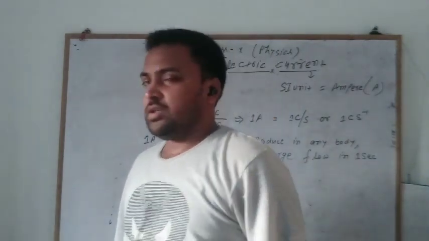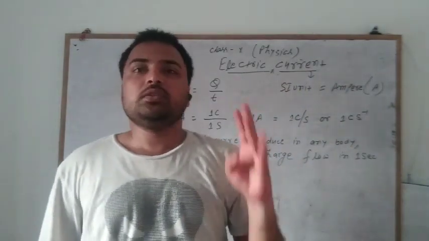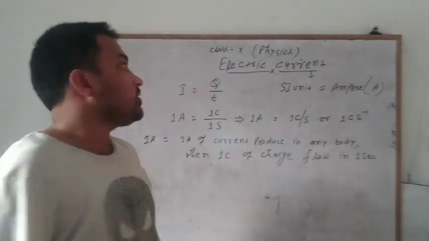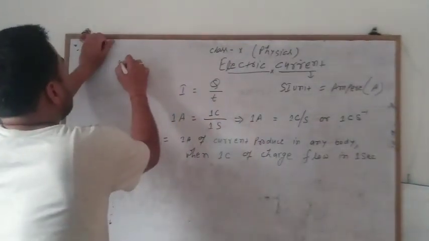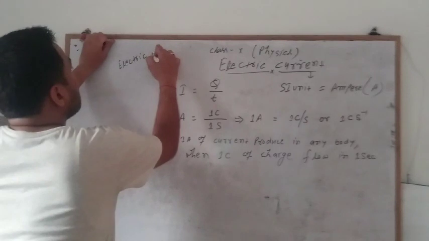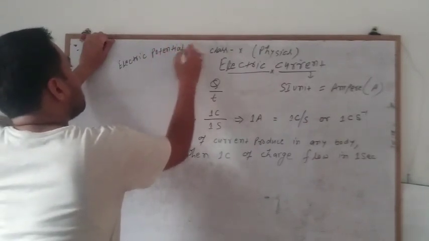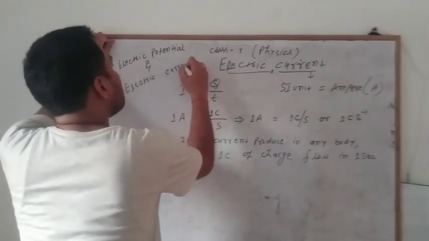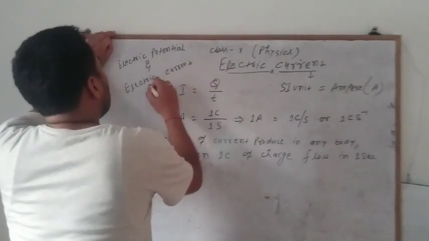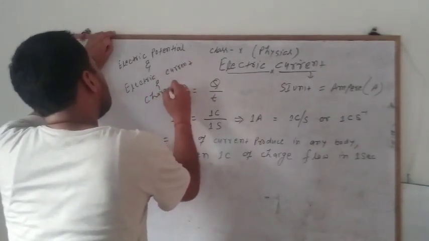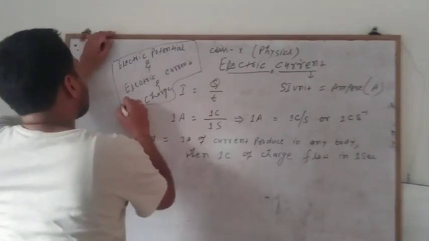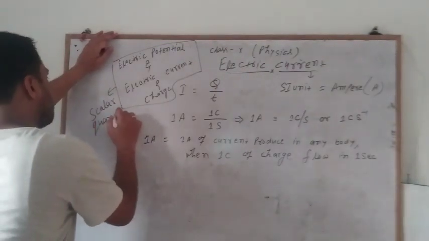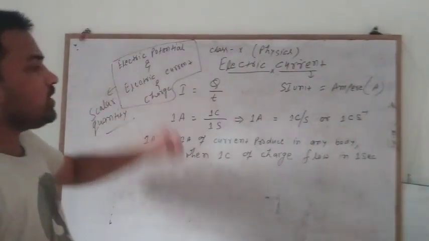Okay, now the electric potential or potential difference is also a scalar quantity, and electric current is also a scalar quantity. Electric potential, electric current and charge, these all three physical quantities are scalar quantities. Why is this a scalar quantity?